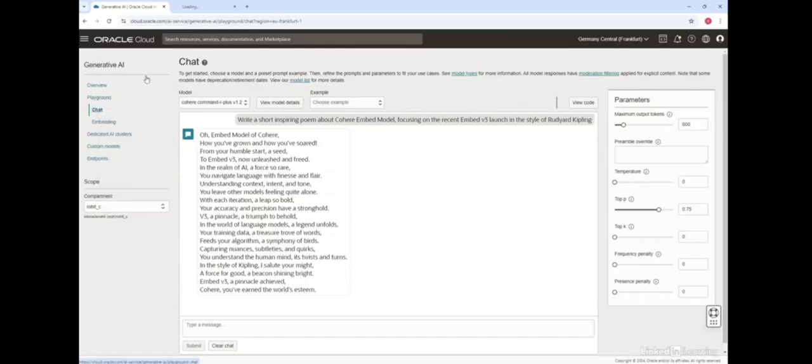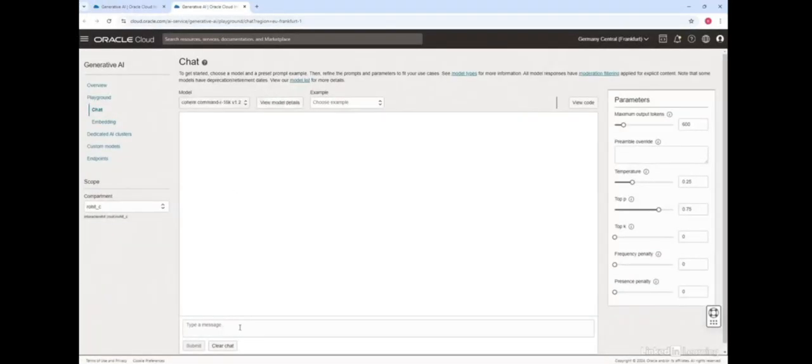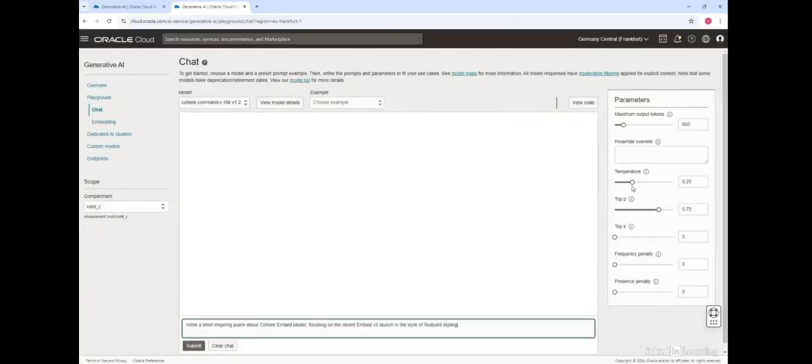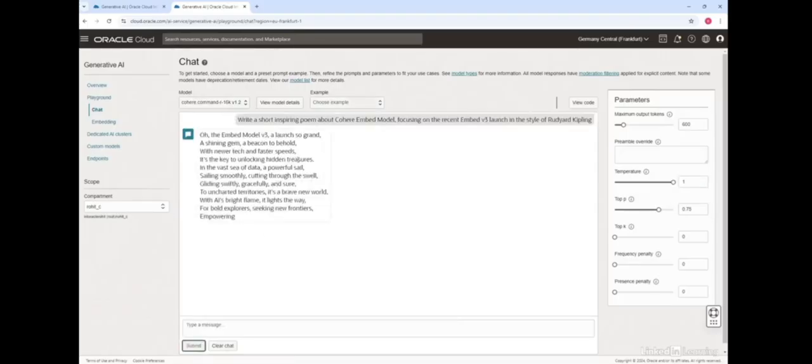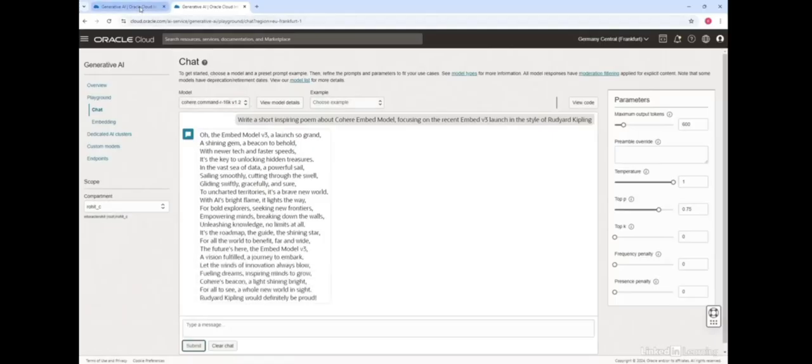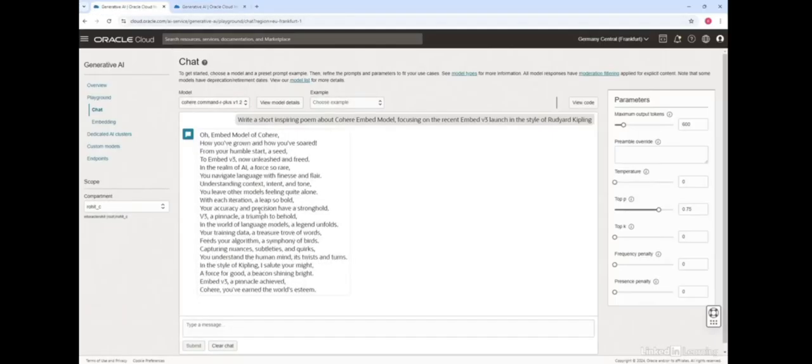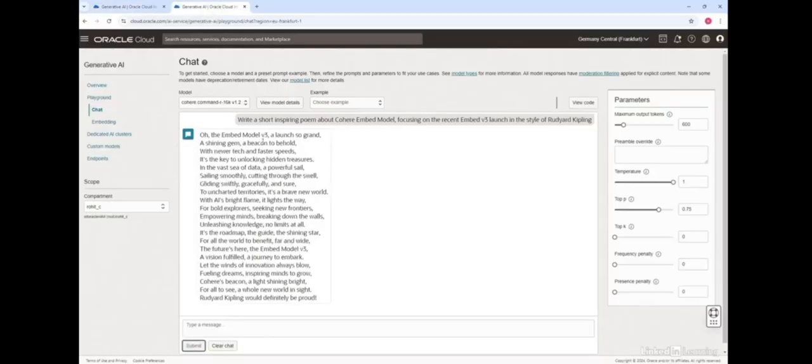So let me open another window here and do the same thing, but instead change the temperature to something like 1 and keep all the other parameters the same. And now you would see that when I hit submit, it will generate an output which will look different than the first output here. So this one is a more deterministic model because I've given the temperature as 0. This one is more probabilistic. It's giving me more random output.